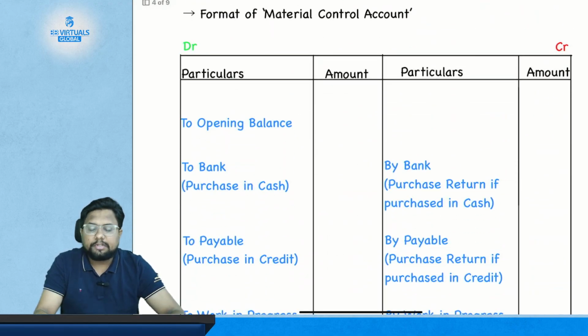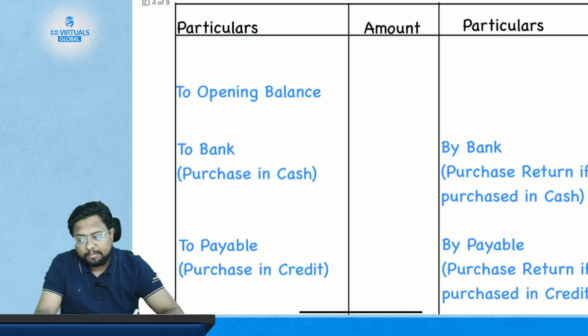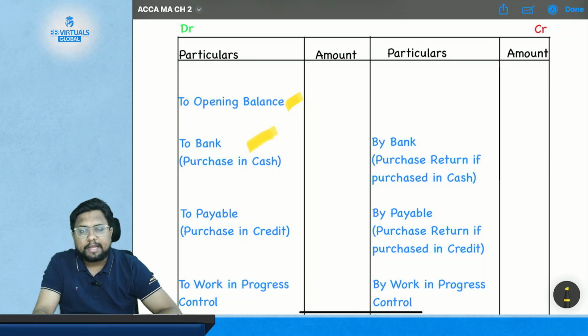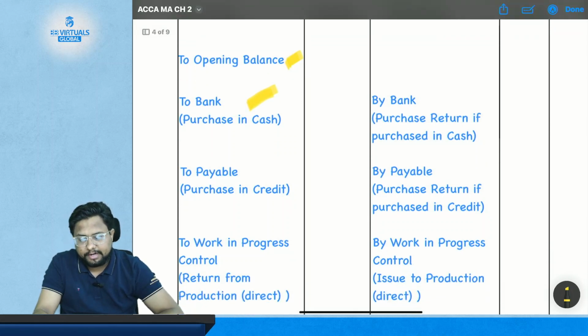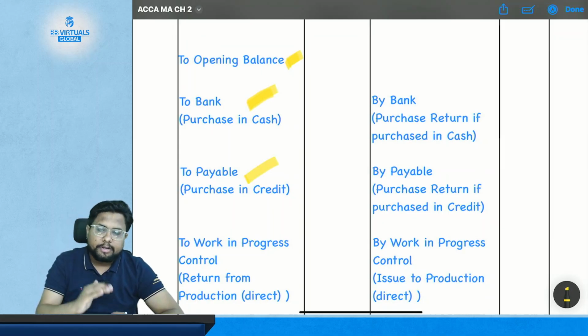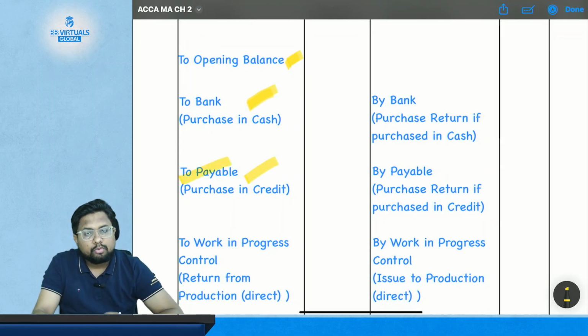Then we discussed the material control account: your opening balance will be shown on the debit side, and whenever you receive material, if you have purchased for cash, it will be entered on the debit side. If you have purchased on credit, then it will be debited on the material account debit side, but with reference to payables.